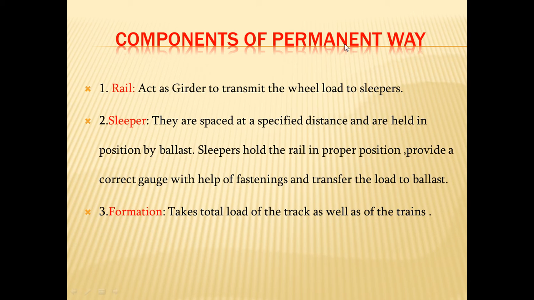So the load from the locomotive comes to the rail. From the rail it gets transferred to the sleeper, and the foundation part, called the formation, takes the total load of the track as well as of the trains. The total load of the track means the load of ballast, sleeper, rail and fasteners, and along with this the load of the train is taken by the formation.